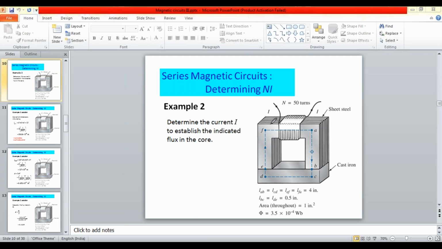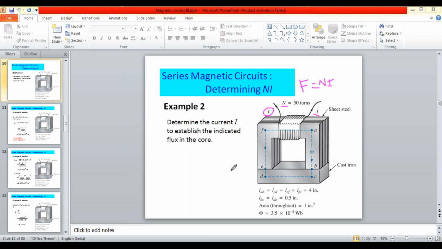We need to calculate this current value I, and the circuit is having an MMF of N into I. But here you need to calculate the I.